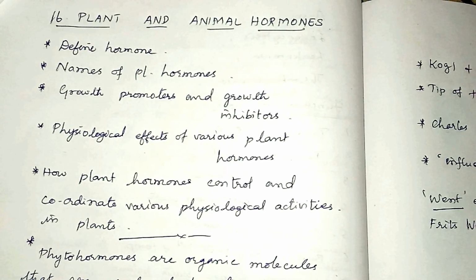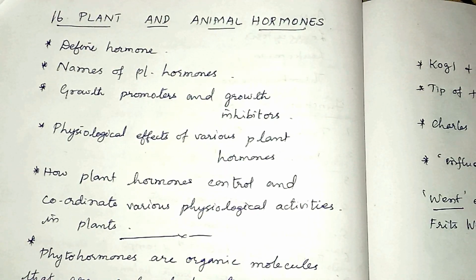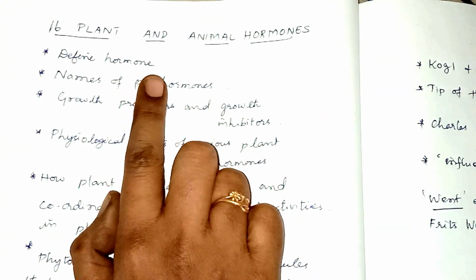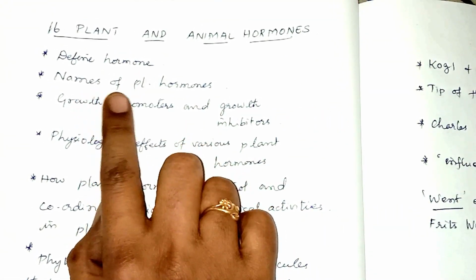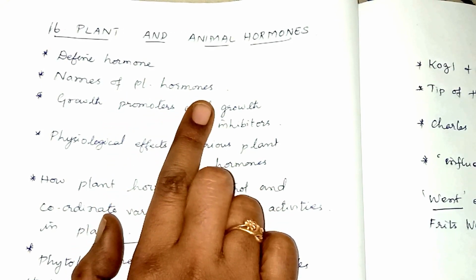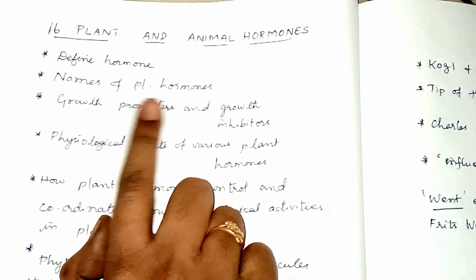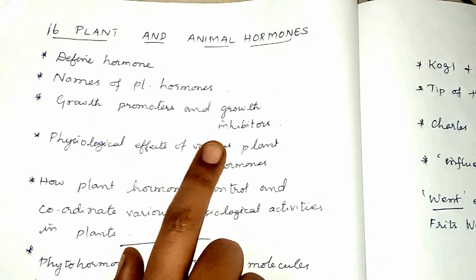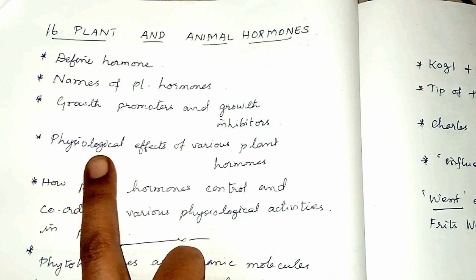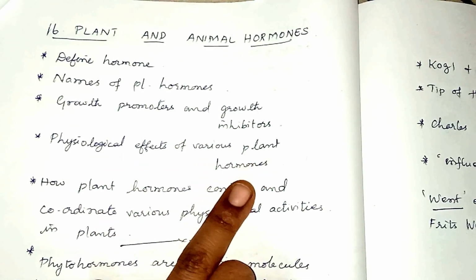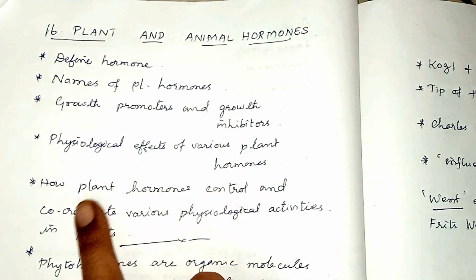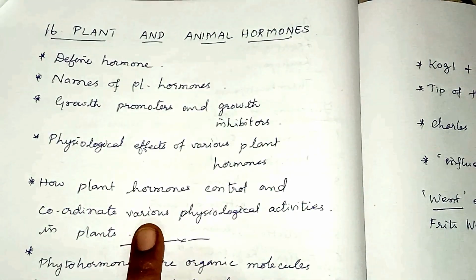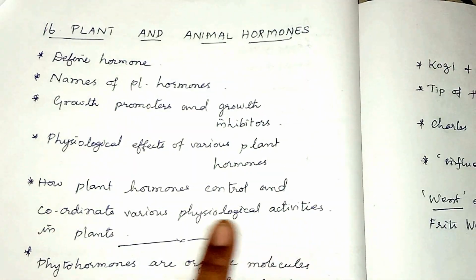What are the learning objectives of this lesson? At the end of the lesson, you will know what a hormone is. Then you will know the names of the plant hormones, and you will classify the plant hormones into growth promoters and growth inhibitors. You will also learn about the physiological effects of various plant hormones, and you will understand how the plant hormones control and coordinate various physiological activities in the plants.